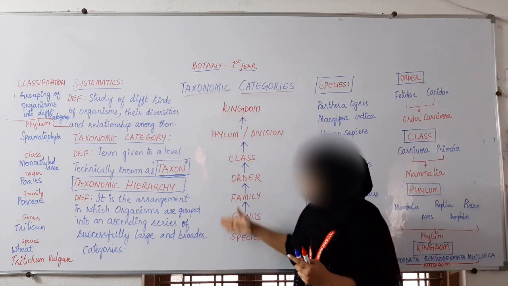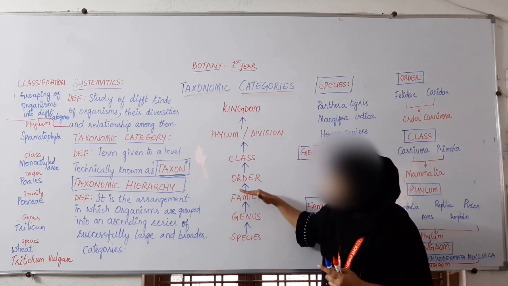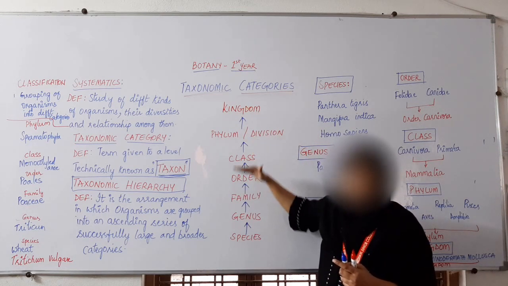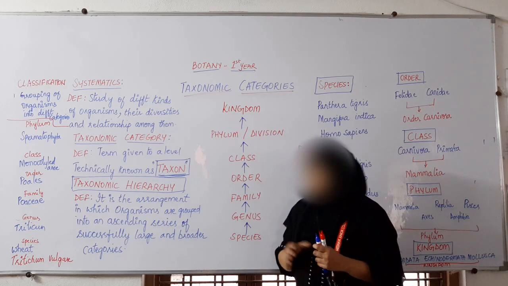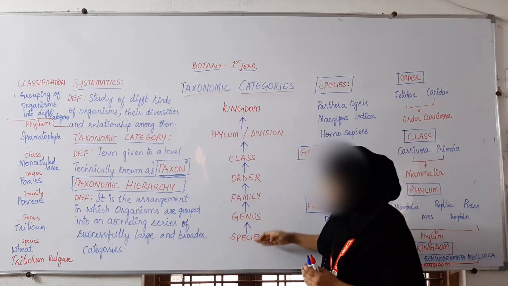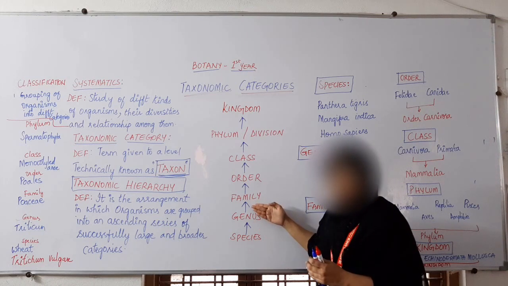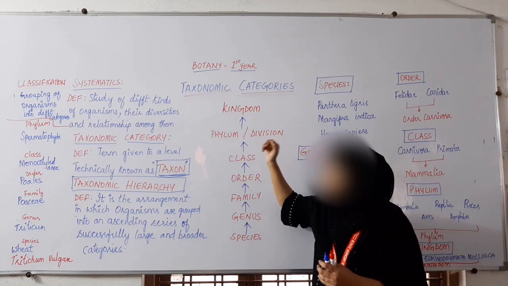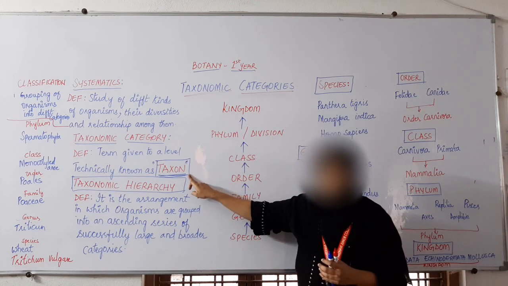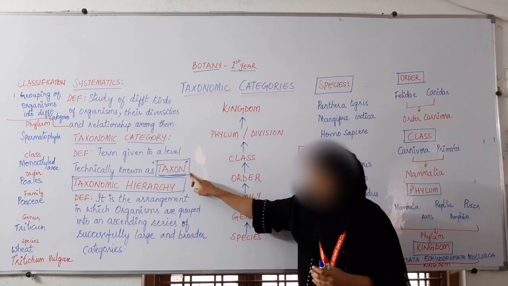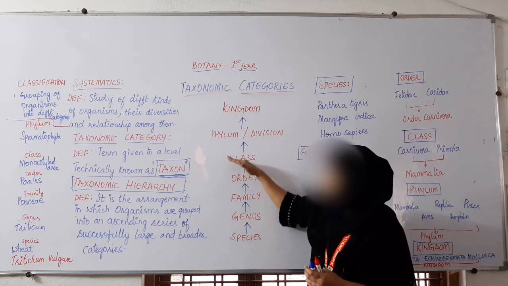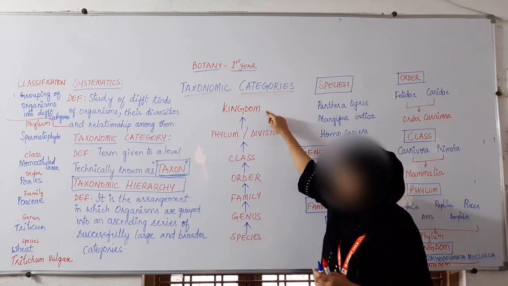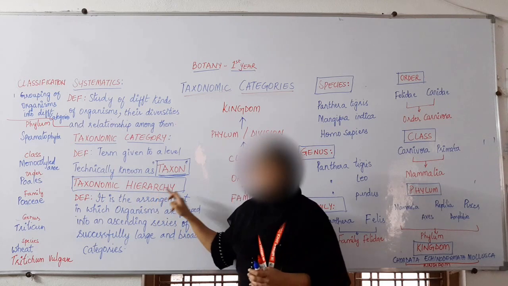All these taxons are arranged in ascending order, in a level. So species, genus, family, order, class, phylum, kingdom, all these are the taxons, and these taxons are arranged in ascending order. This arrangement of all the taxons is called taxonomic hierarchy.